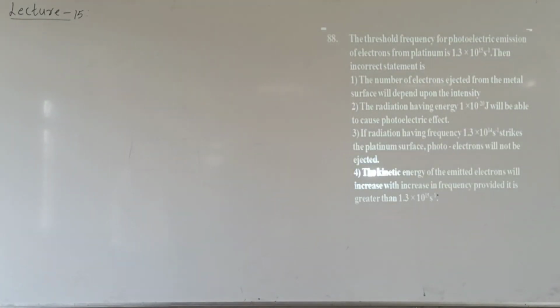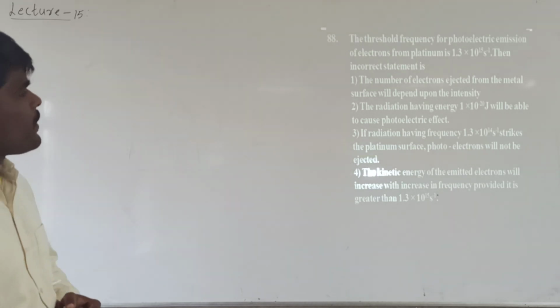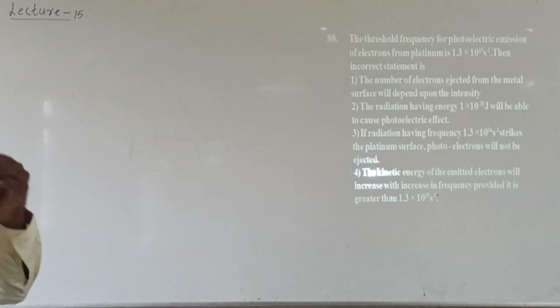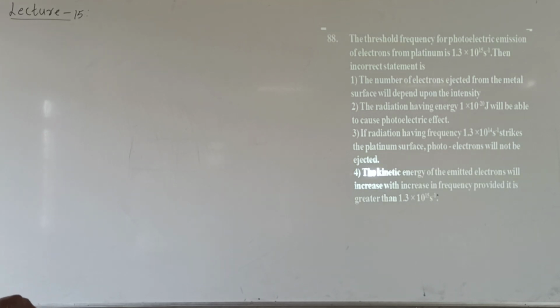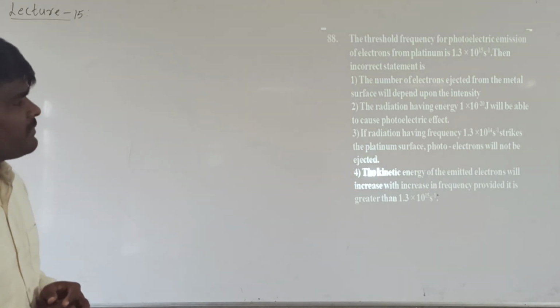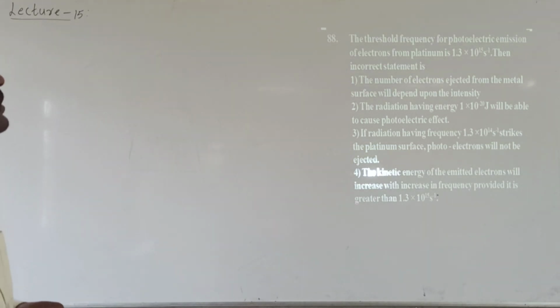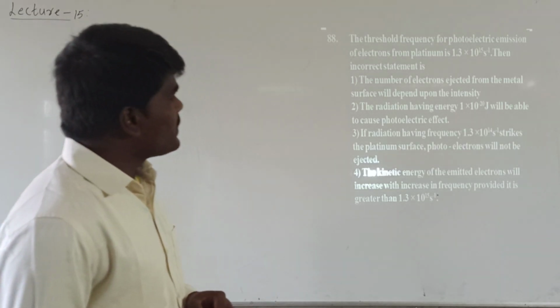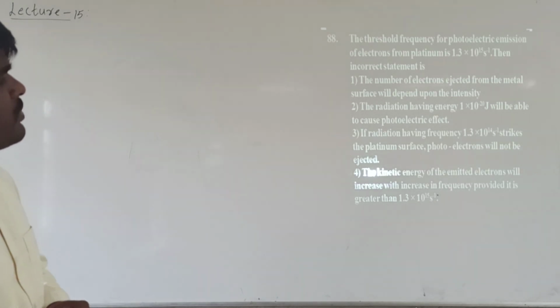Now try to read the question. The threshold frequency for photoelectric emission of electrons from platinum is 1.3 into 10 power 15 second inverse. Then the incorrect statement is... He has given the threshold frequency for photoelectric emission of platinum, which has the value 1.3 into 10 power 15 per second. He is asking which of the following statements is incorrect. The number of electrons ejected from the metal surface will depend upon the intensity.